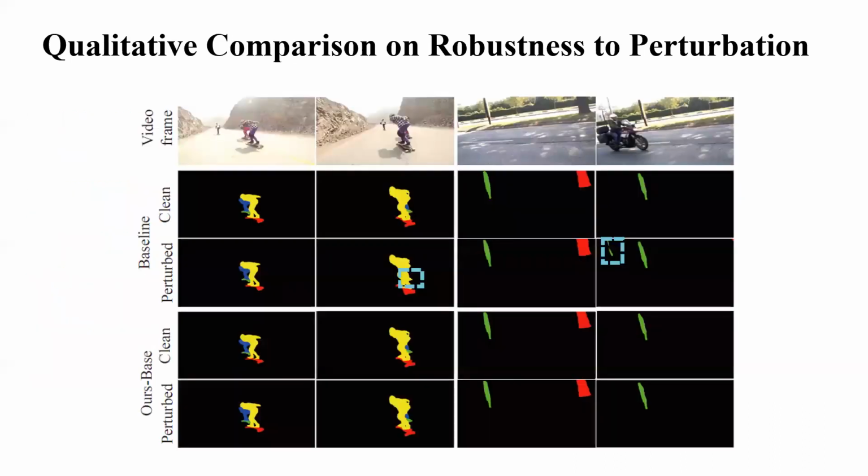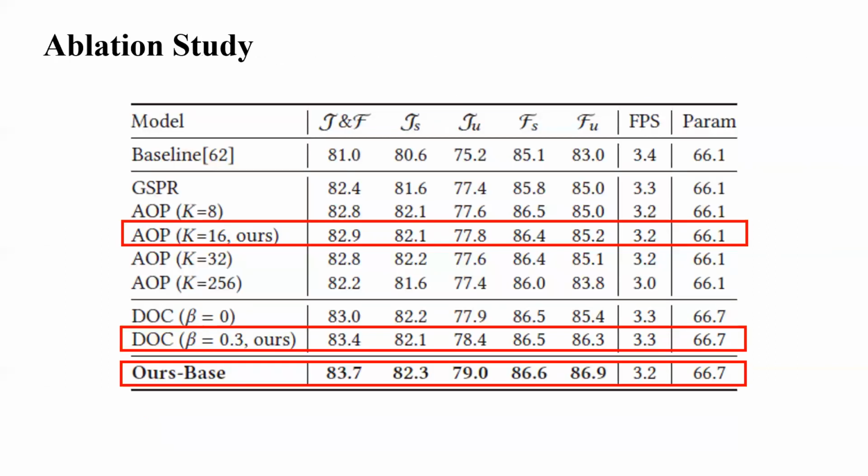We also show the qualitative comparison on robustness to perturbation. Though our baseline is strong enough to well handle some cases with multiple similar objects on the original clean video datasets, the prediction of our model is more stable and consistent under perturbations. We ablate the main components of our model in the table. Our model shows significantly better performance compared to the baseline model.